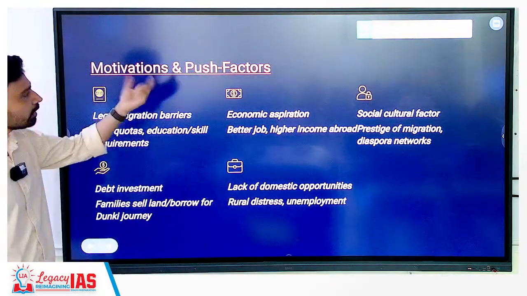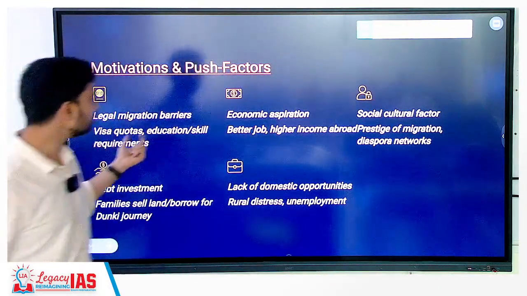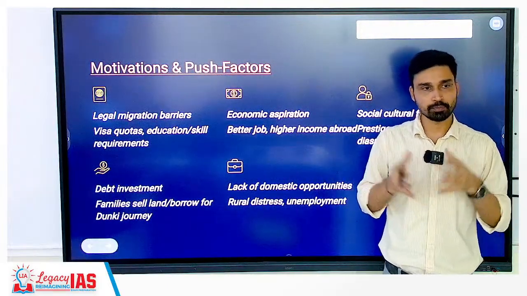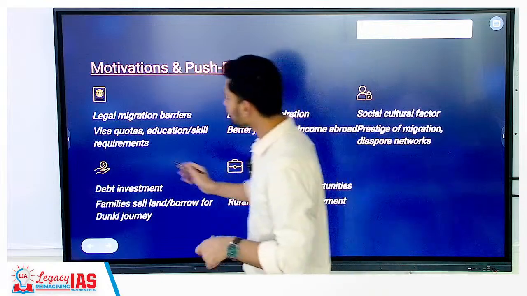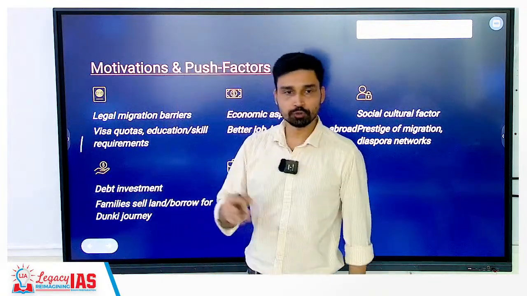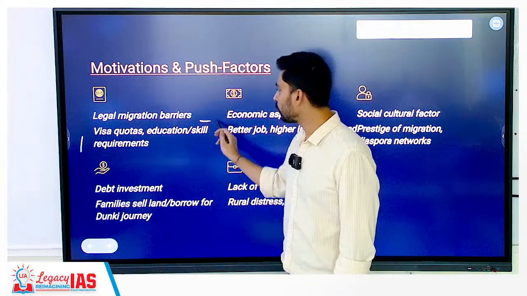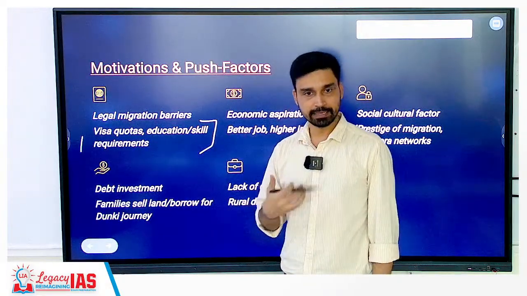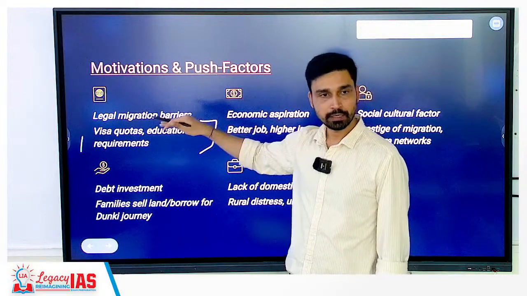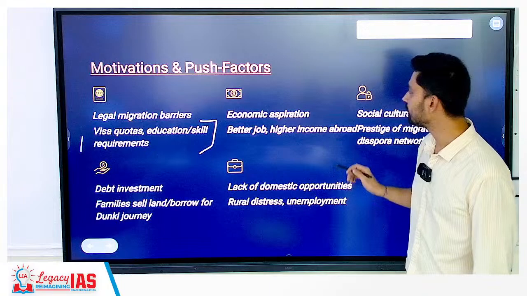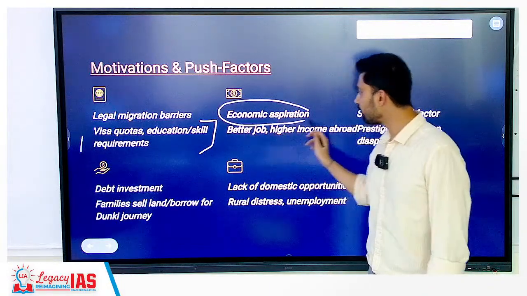What is the motivation and push factor? Again, if you look, first of all, people who want to migrate, they have a legal route. The problem is that the legal route is much more complicated. You have to appear for an interview, you need to have proper qualifications. Okay, so the education and skill requirement is high, and that is why people who cannot fit in this criteria, they take the other approach, that is of migrating illegally as such. Largely it is driven by which kind of aspiration?